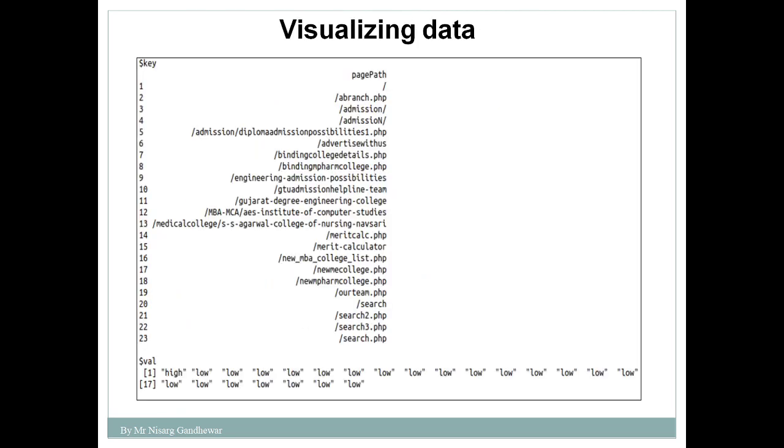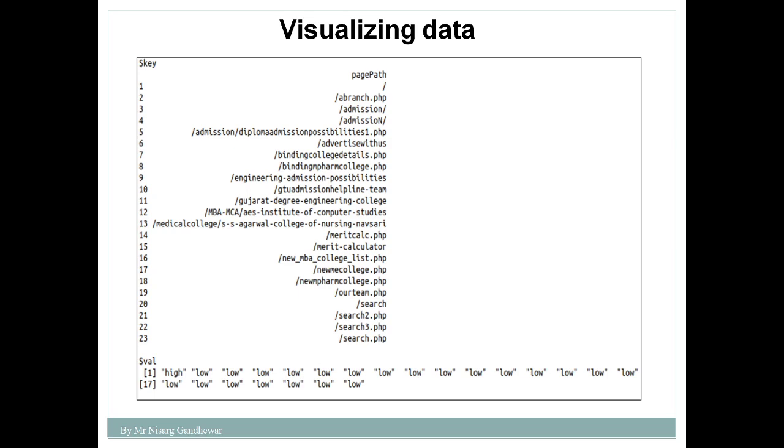The final step is visualization of the data. Here you can see the page path. In this case I mentioned the various web pages involved in that particular website, and finally you will see their exact values. That means their popularity is divided into low, medium and high. In order to visualize your data, you can make use of different charts and diagrams. You can use different kinds of tools for better understanding of the output. So this is step number 5, visualization of data.